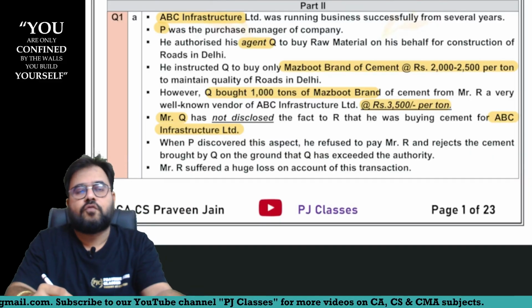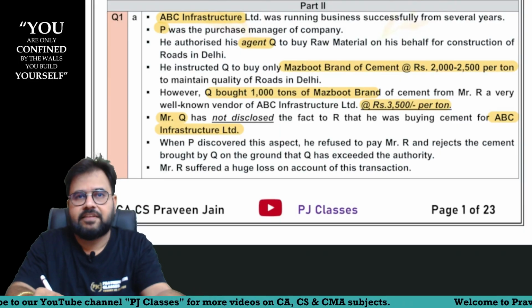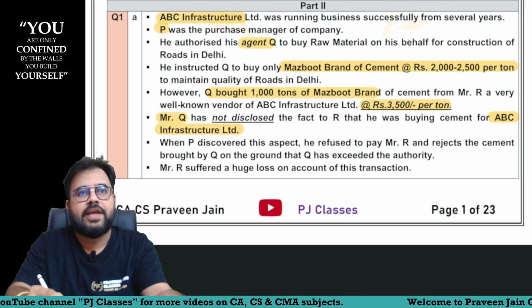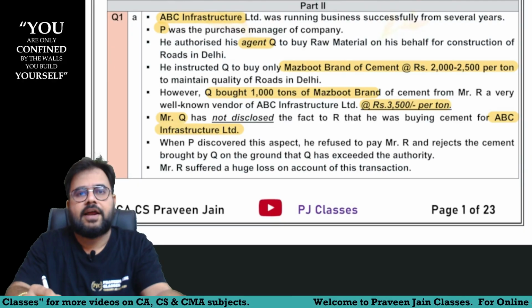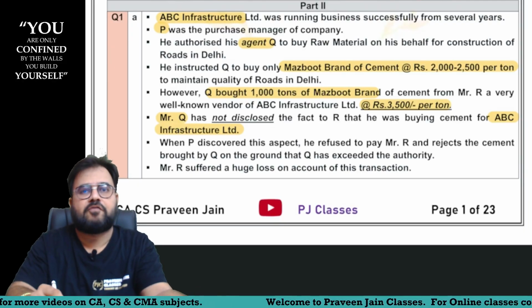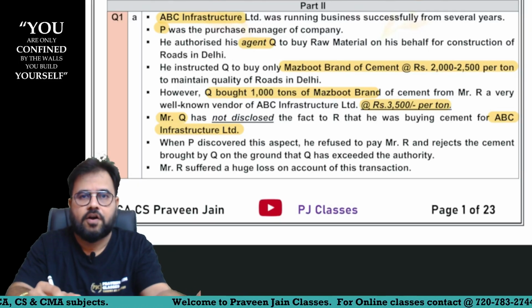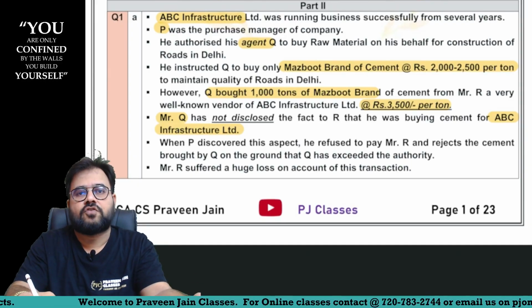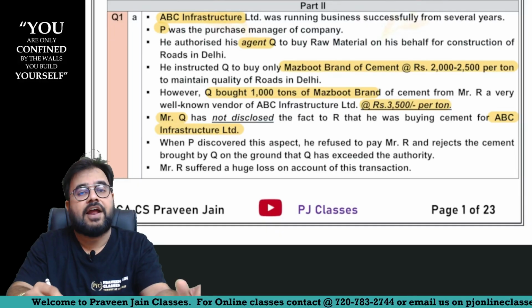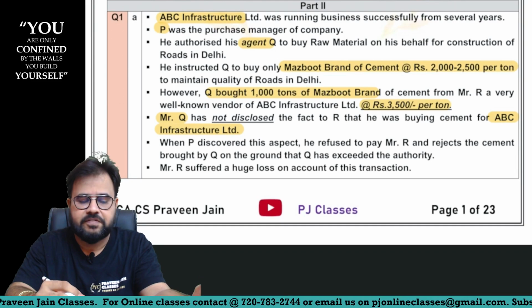Now one of the rules we understand is, if a person is acting as an agent, whenever he is concluding a contract on behalf of the principal, he has to ensure that the contract is signed by him in the name of the principal. In other words, he has to disclose the name of the principal in the contract. And if he does not, it will be assumed that he is entering this contract on his own behalf and not on behalf of the principal. So can I say here he has made this mistake.